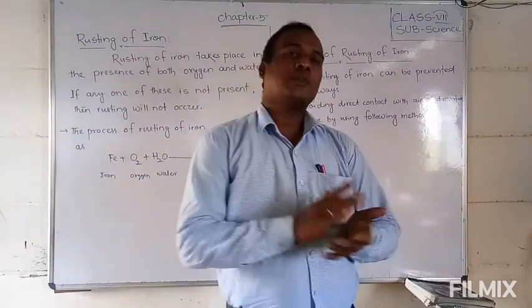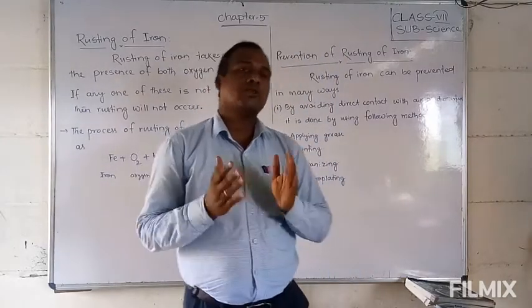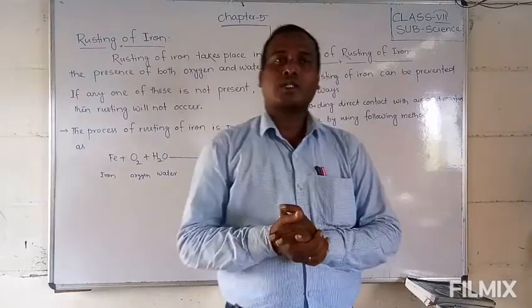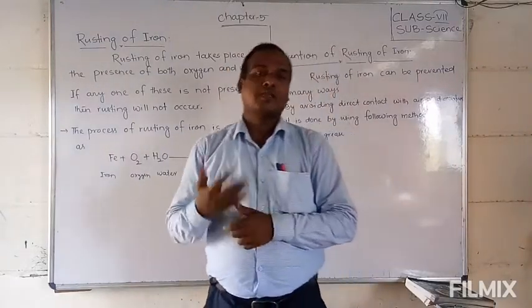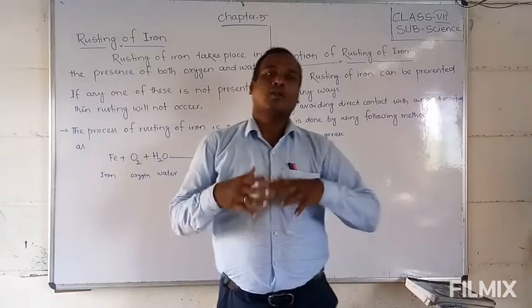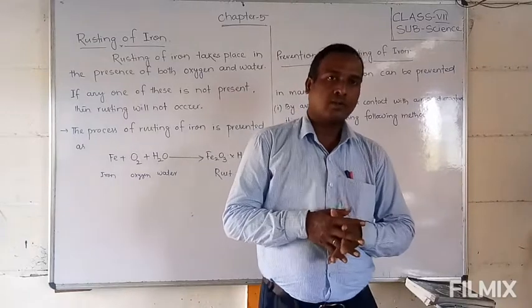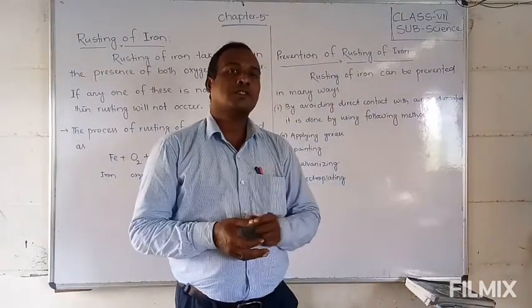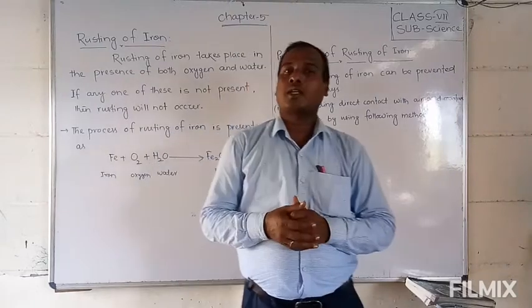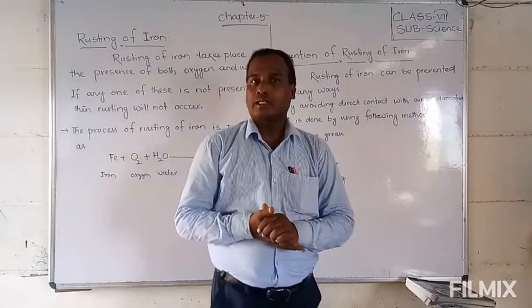Okay friends, in previous classes we have already discussed what chemical changes and chemical reactions are. During chemical reactions new things are formed, and I have already explained the six things that come out. But today we are going to discuss a new concept, a new term related to this chapter, that is called rusting of iron.